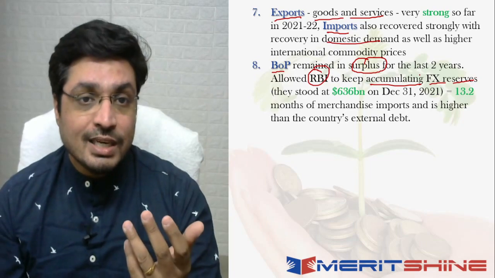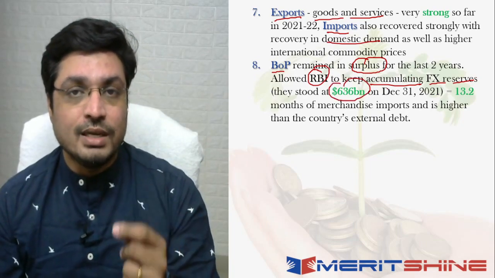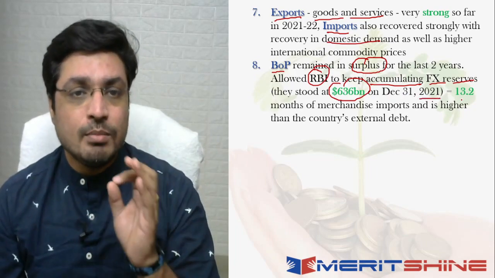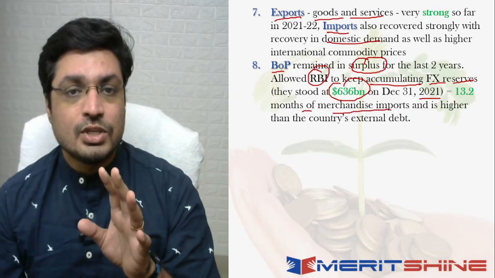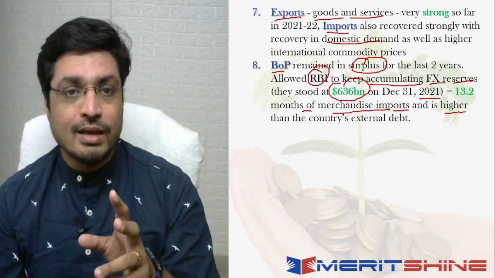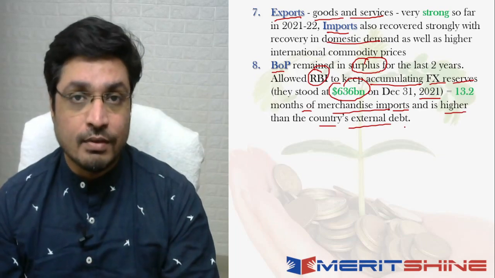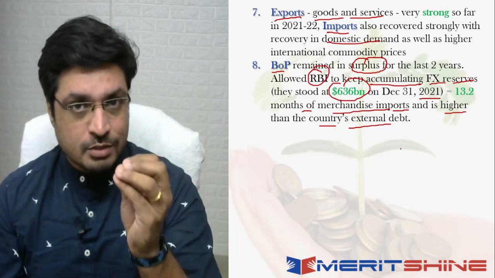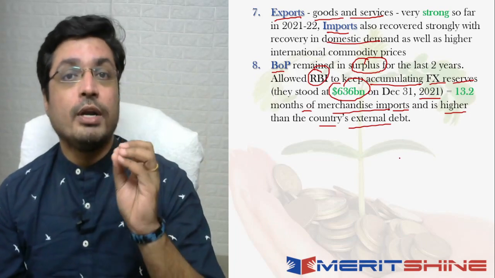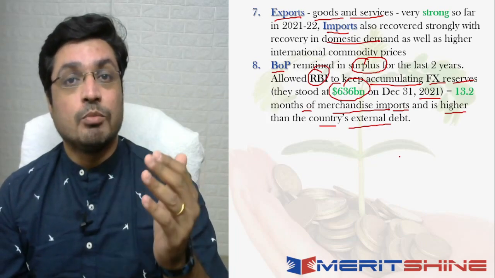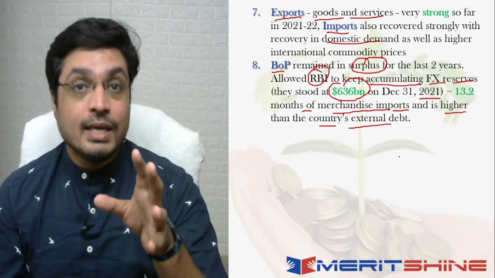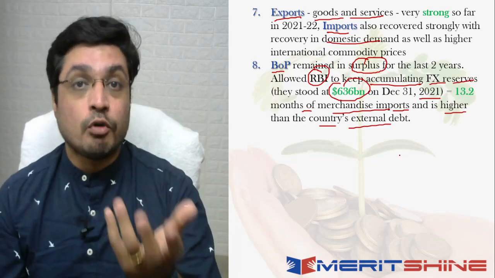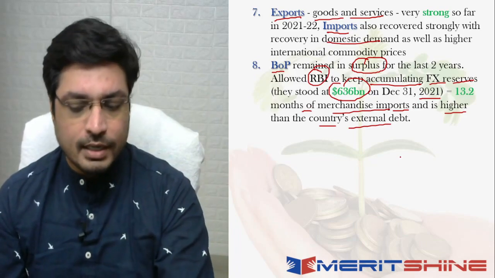And where are they? They are basically at $636 billion, and this is as on 31st December 2021. Now this is almost equivalent to 13.2 months worth of merchandise imports, and it is also higher than the country's overall external debt itself. That is the value of the forex reserves that India holds at this point of time. कि जो $636 billion है, that is equivalent to 13.2 months worth of merchandise imports. अगर हम merchandise imports 13.5 महीने के लिए करते, उसका जो वैल्यू होता, that is equivalent to the current FX reserves or foreign exchange reserves that we hold right now, right? So this is good news from an India standpoint, right?